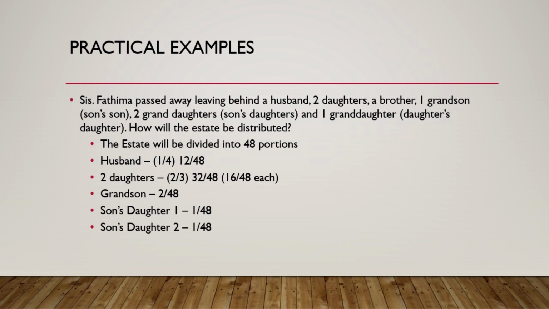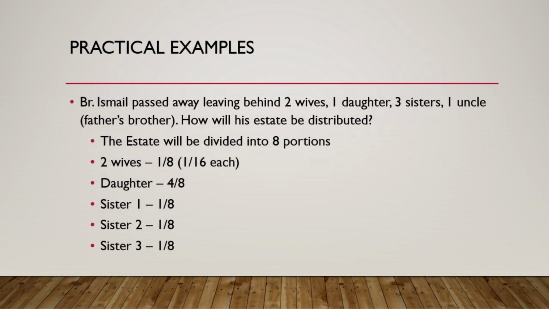Hi. Another practical example. Brother Ismail passed away, leaving behind 2 wives, 1 daughter, 3 sisters, and 1 uncle, the father's brother. How will the estate be distributed? Here we say the estate will be divided into 8 portions. Why 8 portions? Because we have 2 wives here, and 2 wives will inherit 1/8. They will have to share the 1/8, so 1/16 each. Half of 1/8 is 1/16.